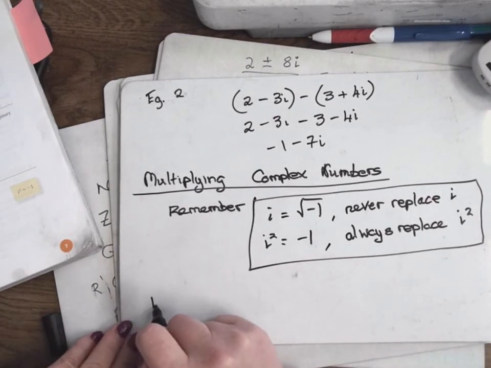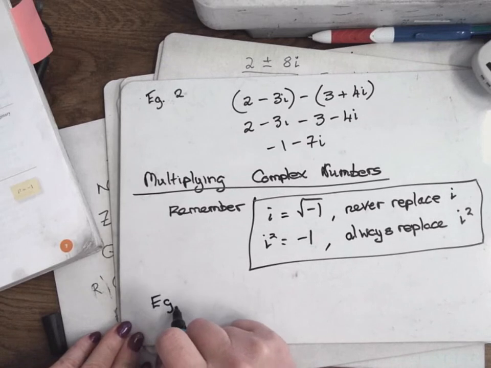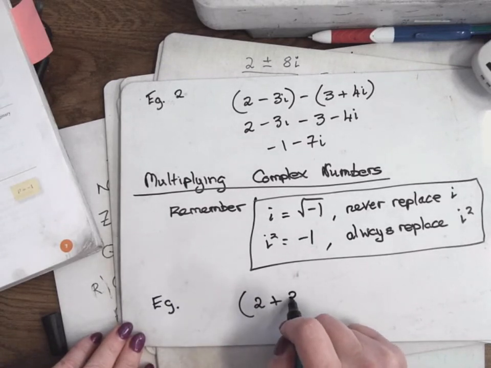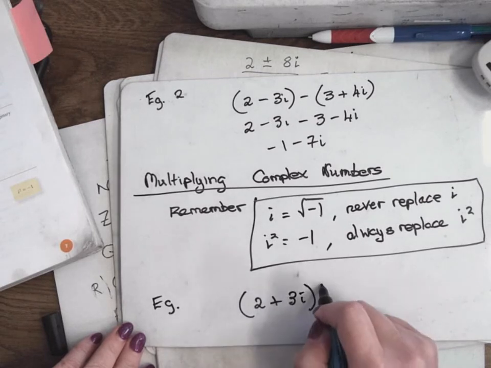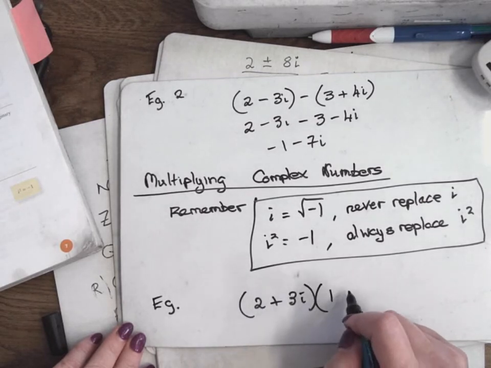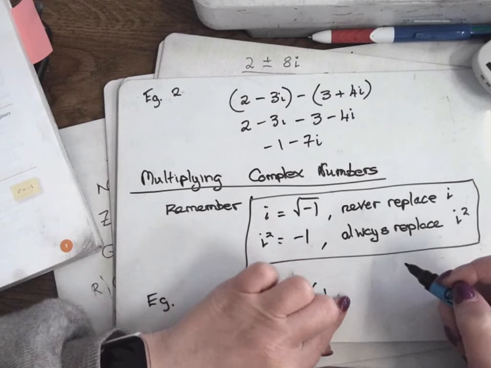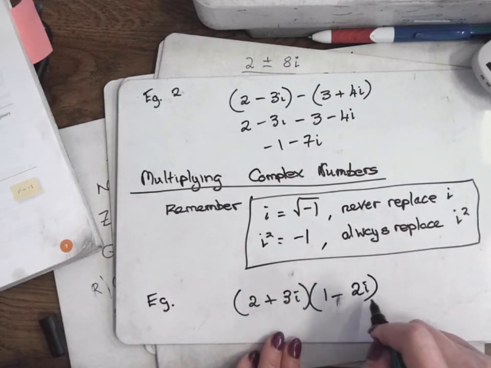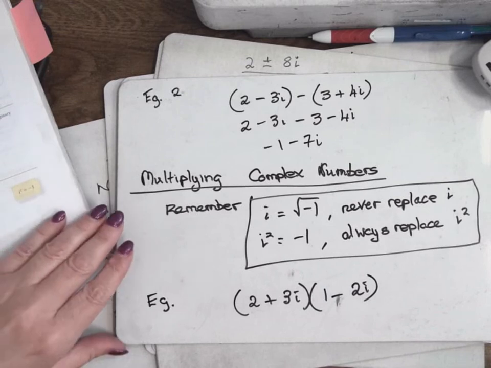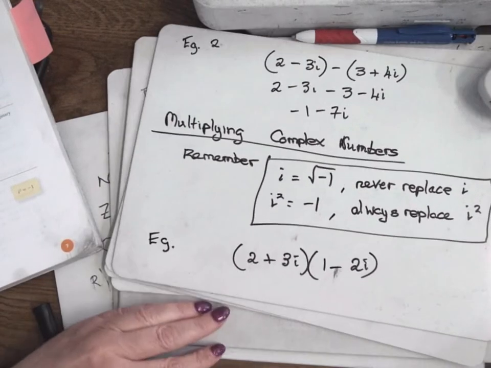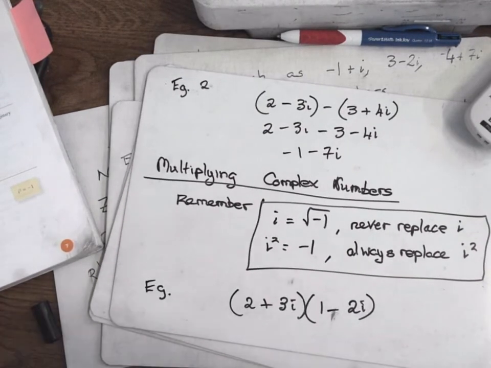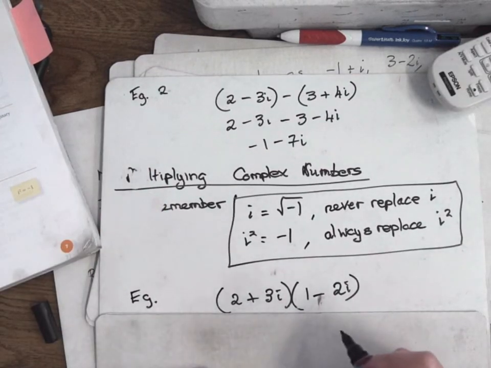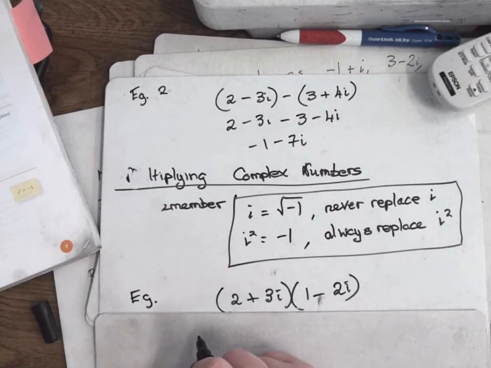So for example 1, if I asked you to multiply 2 plus 3i multiplied by 1 minus 2i. Is that okay? Right, multiply. Same as algebra, split up the first bracket and write the second bracket down twice.